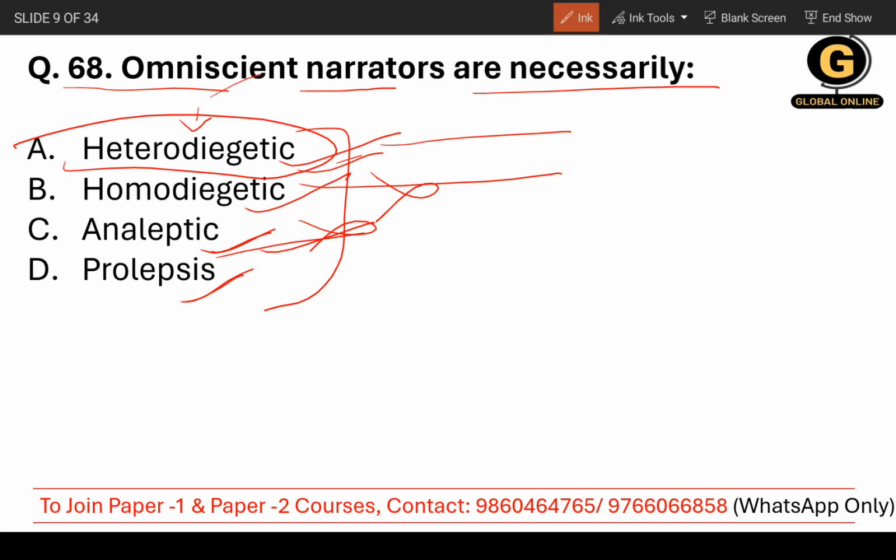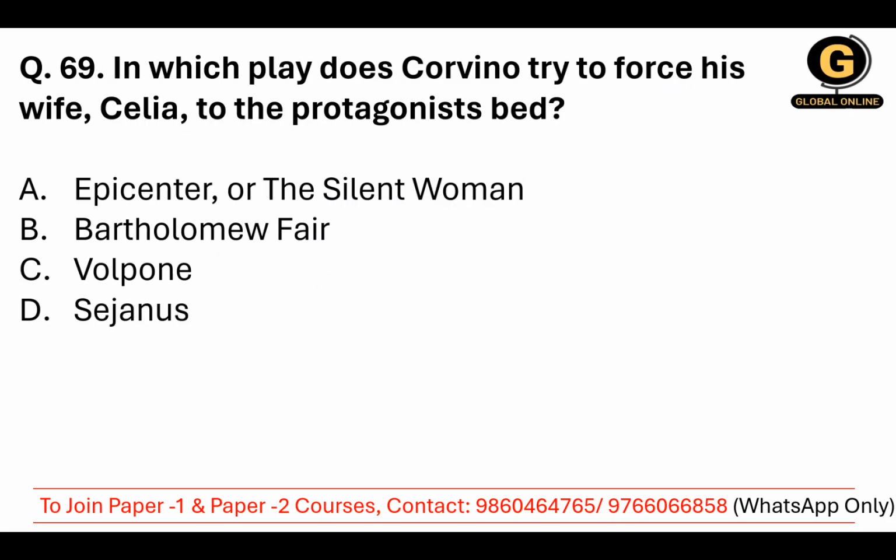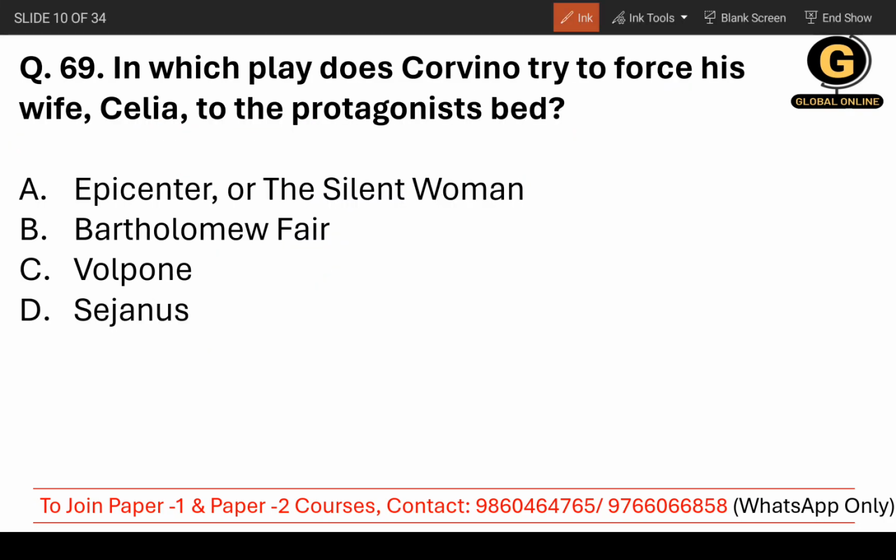For example, if you are doing a PhD, you want a doctor title. Just imagine that happened and you're behaving like that happened. That is what stands for prolepsis. So the correct answer is, of course, heterodiegetic, as I told you before. Now moving on to question number 69.